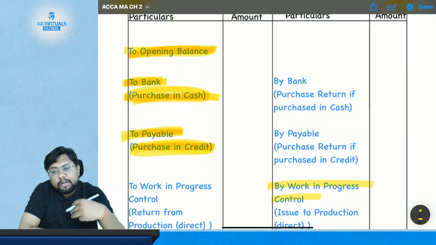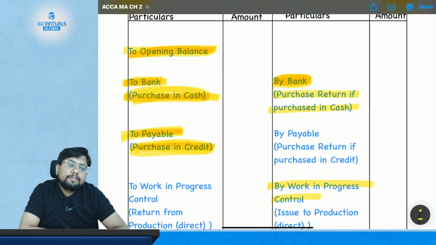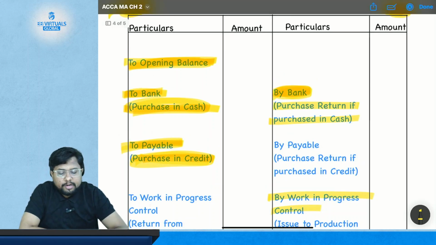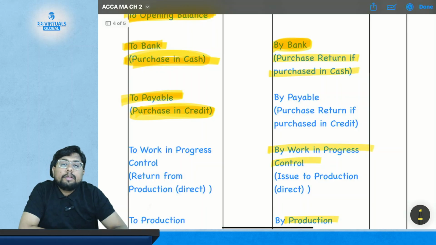If you have returned your goods to your supplier, then what will you get? You will get the amount received back in your bank. So your bank account will get debited in case of purchase return. If it was purchased on a cash basis, your bank account will get debited and your material control account will get credited. If you have returned your goods but it was purchased on credit basis, then your payable account will get debited.